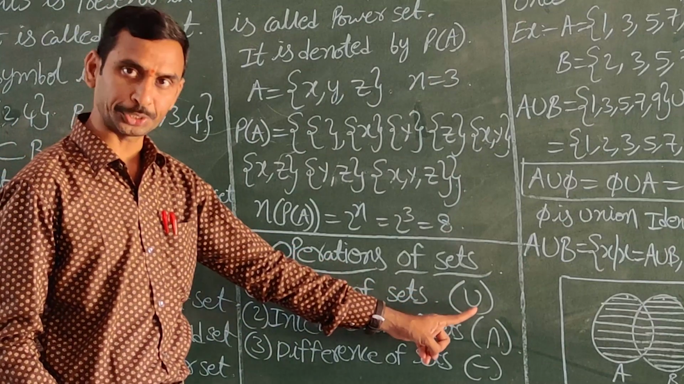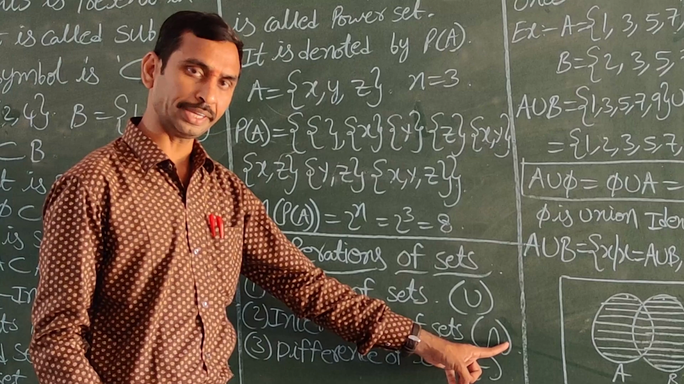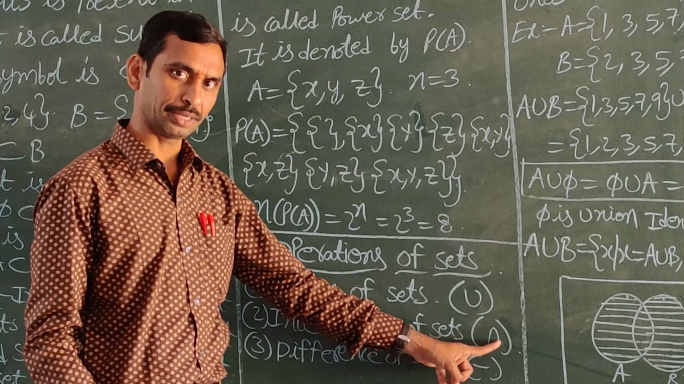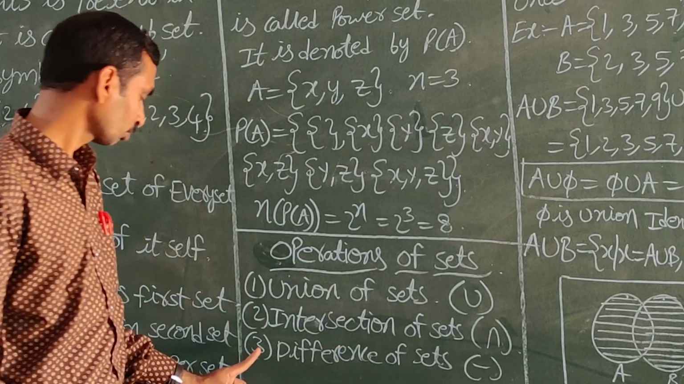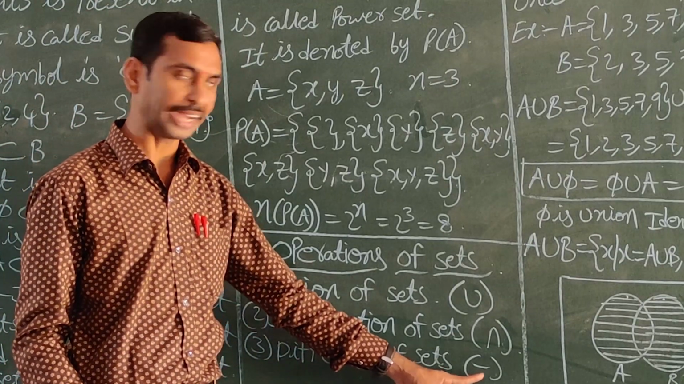It is denoted by U. Second one, intersection of sets. It is denoted by the intersection symbol, reverse U. And third one, difference of sets. It is denoted by minus.